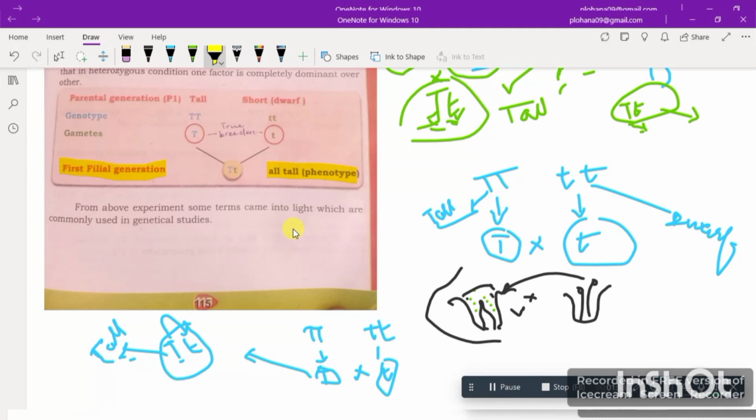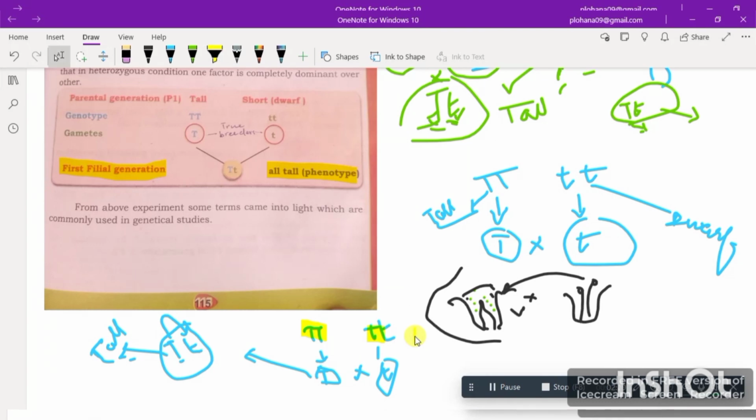Why not dwarf plants? So this is all because of the law of complete dominance, as capital T is dominant over this small t. That's why this capital T has defeated this. Now this small t is recessive and this capital T is dominant. So this is the law of complete dominance.